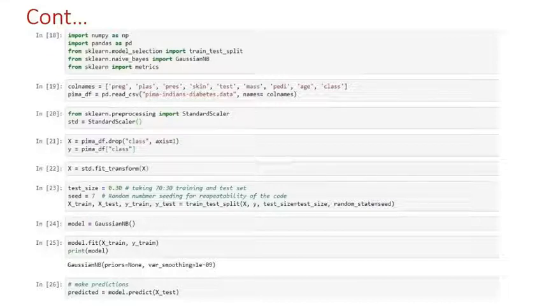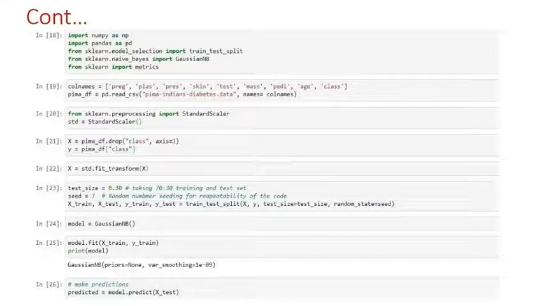Initially, all the necessary libraries are imported, like NumPy, Pandas, train_test_split, GaussianNB and metrics. These are imported from sklearn and sklearn.naive_bayes. This is the first step.